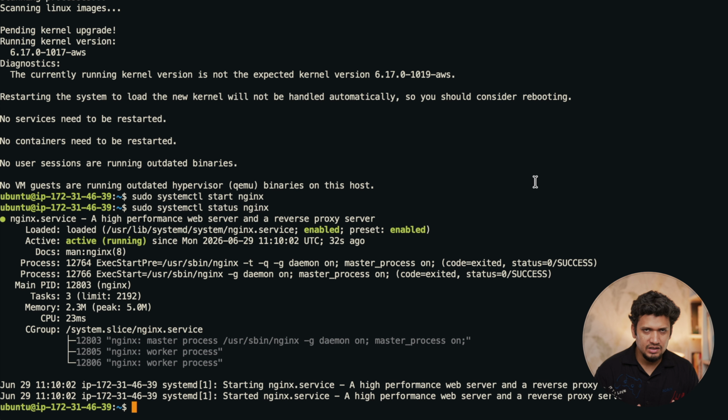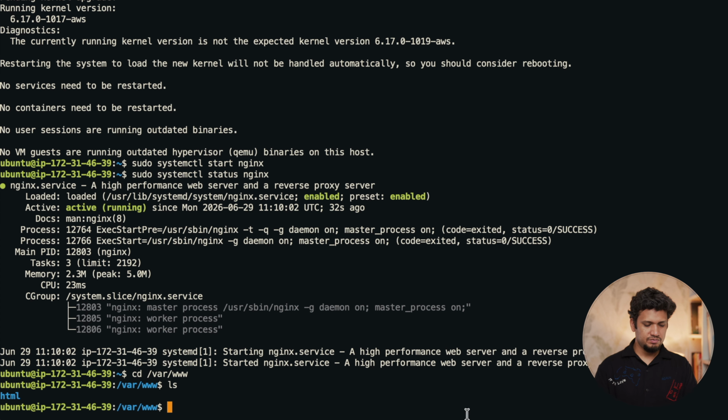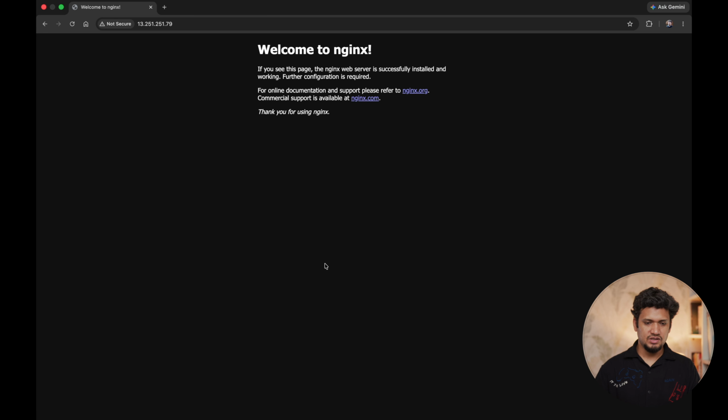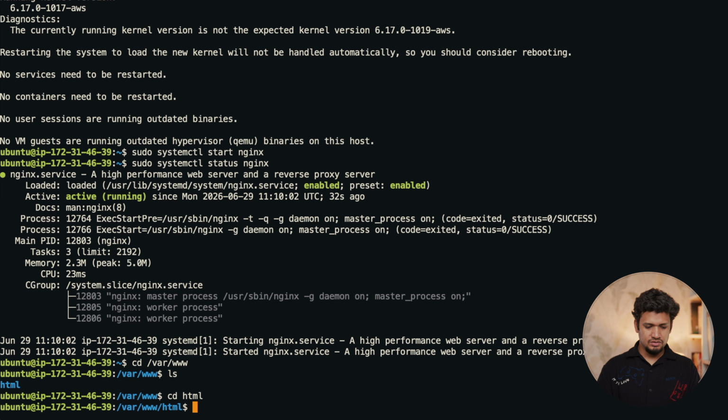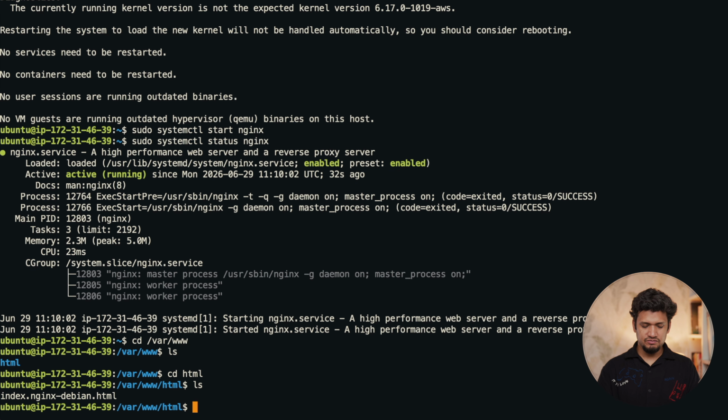We will first define a directory where we are going to access everything. For us, it will be var www. This is the way I do it. You can select the directory of your choice. cd /var/www. This is the place where I keep all the projects. Now let's do one thing. Let's create a page which is a prettier version than this Nginx page. So we have to go to the html directory, and here we have to create a file.